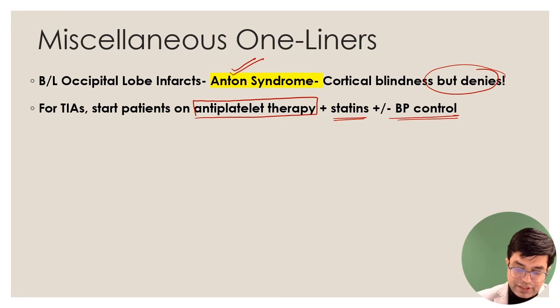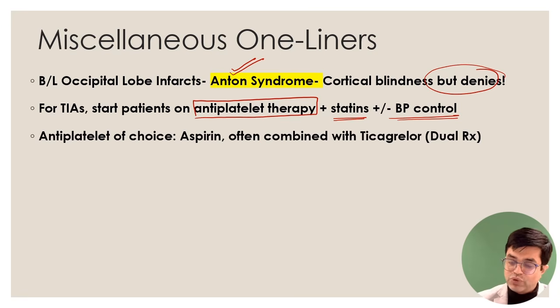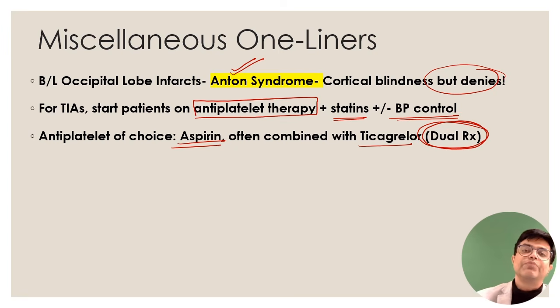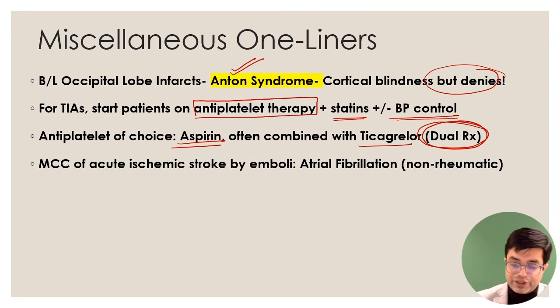When you consider antiplatelet therapy, we always go in for dual therapy. Dual therapy means aspirin is the drug of choice, that is the favored agent, but aspirin combined with ticagrelor is always found to be a superior alternative, right? So dual therapy should be started in TIAs for prevention of the stroke. And what is the most common cause of acute ischemic stroke occurring by emboli? The underlying reason is atrial fibrillation, which is a non-rheumatic atrial fibrillation mentioned in Harrison. It's a one-liner, you need to remember it.